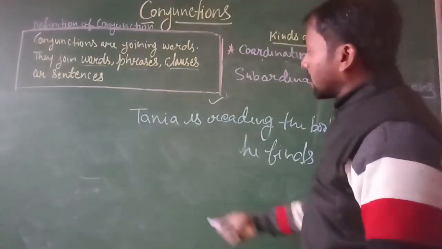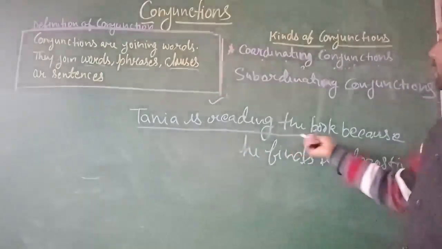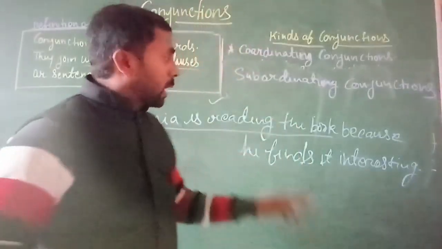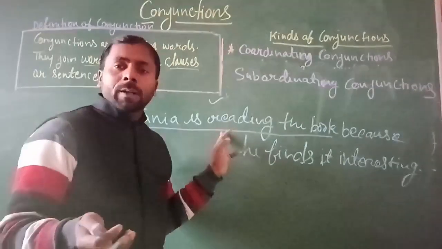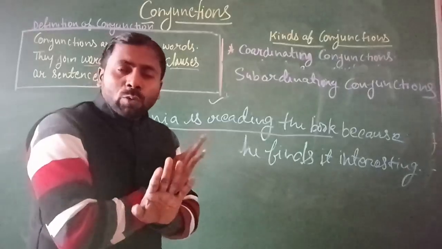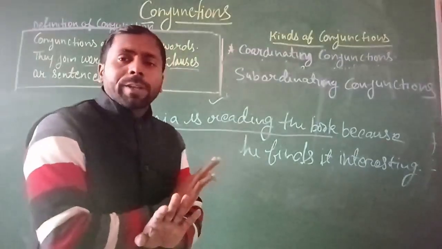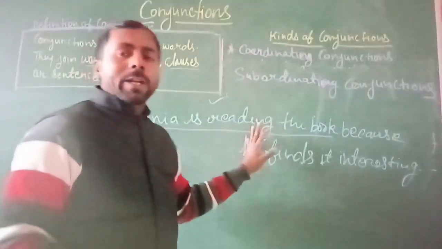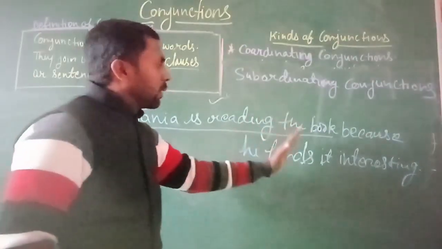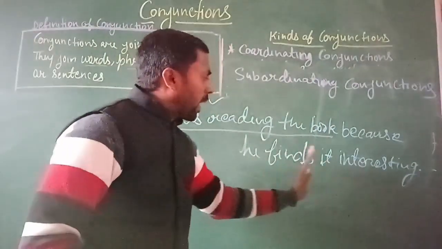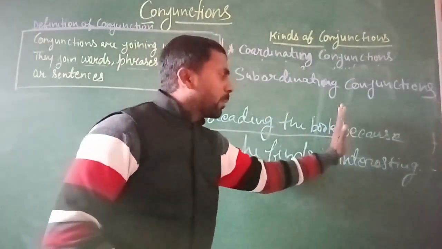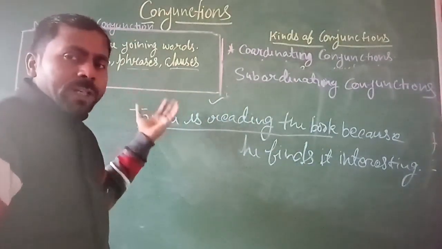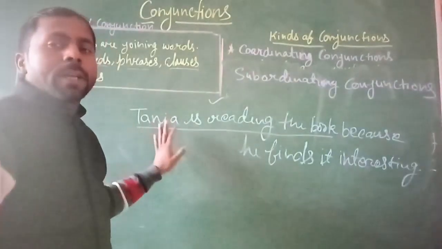First you can see here, Tanya is reading the book. This sentence is completely independent. It means it has not taken any help from other sentences. Why? Because if you remove the sentence because she finds it interesting, this sentence still expresses a complete sense. So this is the independent sentence.